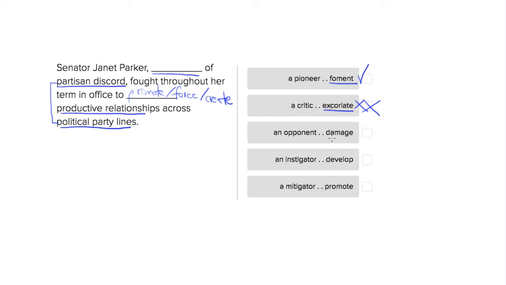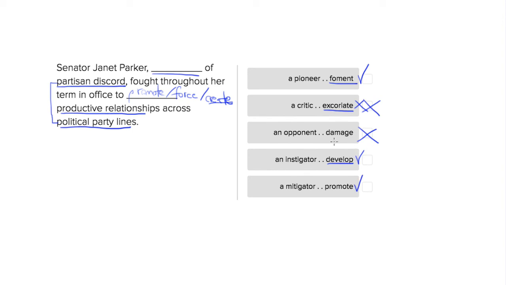Choice 3, damage. No, that's not good. We don't want to damage these productive relationships. Develop. That's good. That's kind of like create that we have over here. That's going to be good. Promote. So I've actually written promote. Promote's going to be good. So we have two gone.